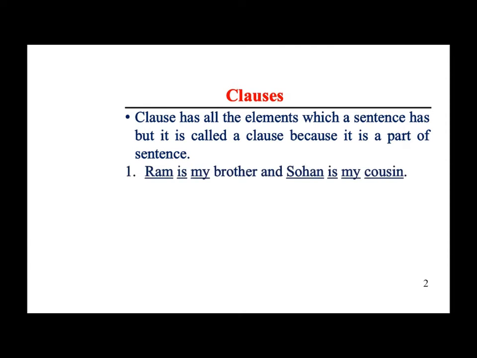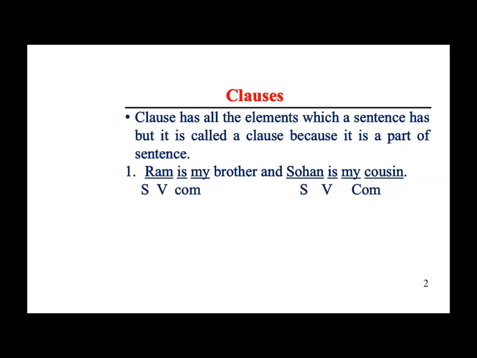For example, you can see on your screen, Ram is my brother and Sohan is my cousin. Fine, very renowned examples. You must have heard these types of examples often. So you can see the underlined words here. Ram is my brother, first, this is a clause, and then Sohan is my cousin.